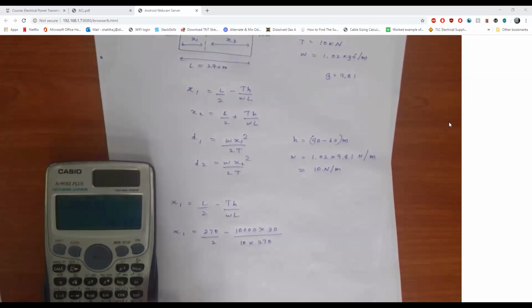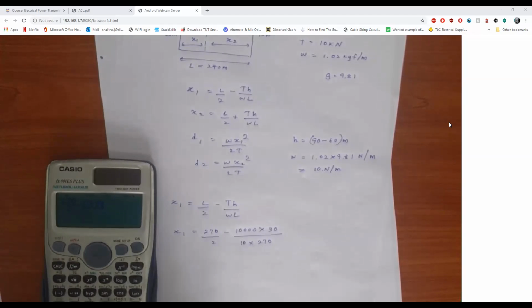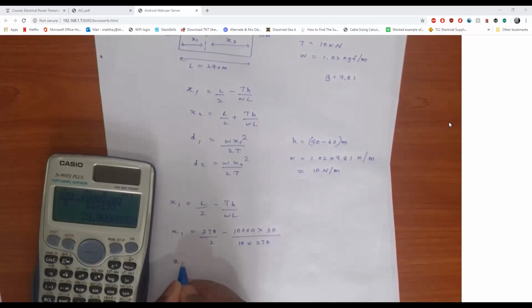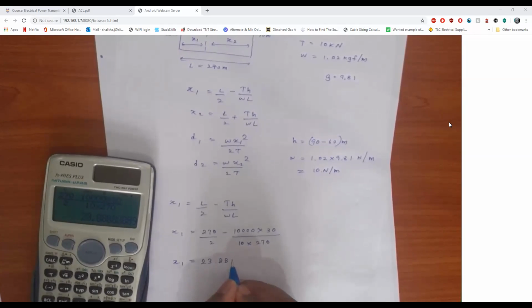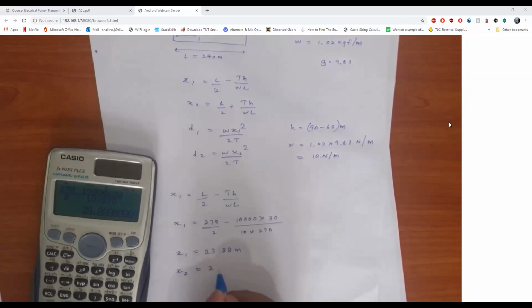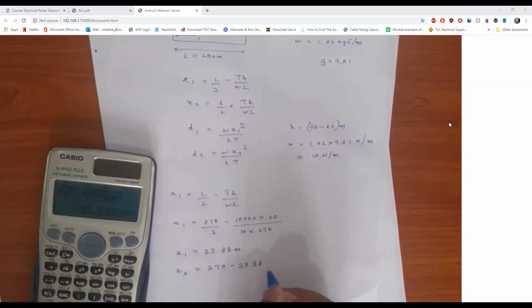So if you do the calculation, it will give you the distance to x1 as 23.88 meters, and you can find x2 by just removing this 23.88 from 270.